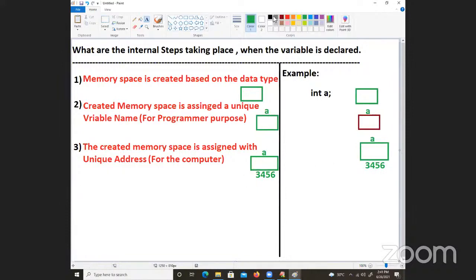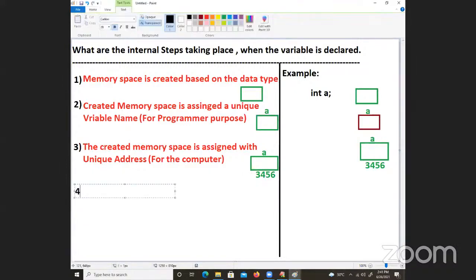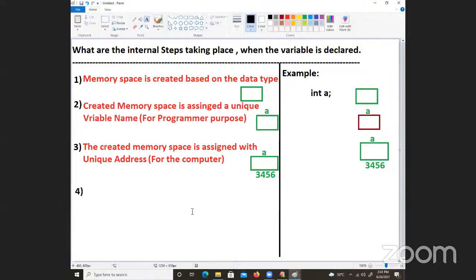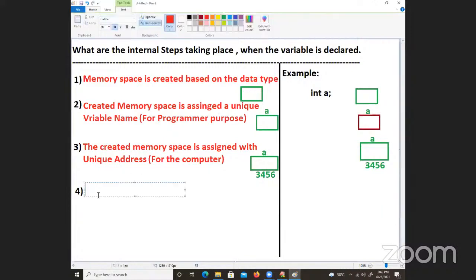Next, the fourth point I am going to talk about. See here the fourth point. The operating system present in the computer assigns some type of value, because memory is a very important resource. Automatically some value will be assigned. How can I give such an example? How can I catch you generally?